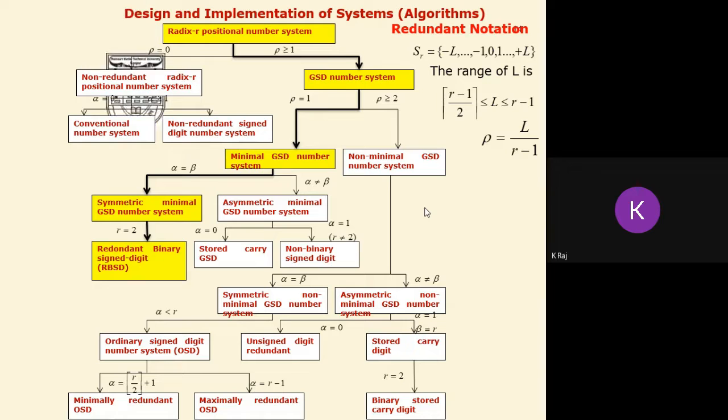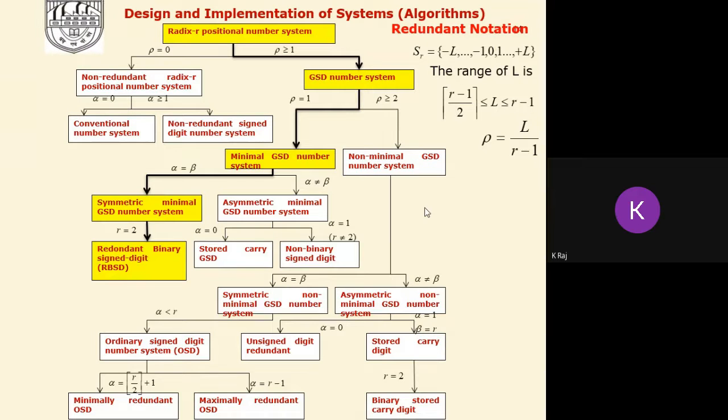If we utilize the redundant binary number system, it has a three-element set: -1, 0, and 1. If there is a negative number, there is no question of generation of the carry, which means no propagation of the carry, and hence we get a very nice result. But the drawback is that during the generation of -1, 0, and 1, we have to utilize 2 bits, so the area will be larger.